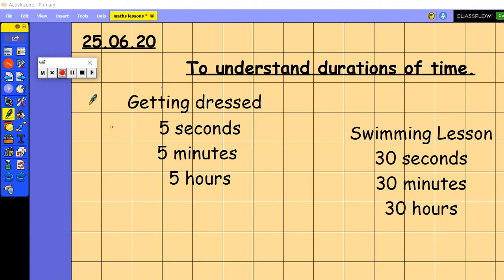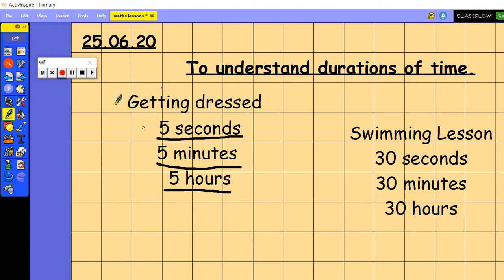So have a think about getting dressed. If you were to get dressed for your PE lesson in school, or you were getting dressed for coming to school and putting your uniform on, have a think of how long it might take you. Now your three options are 5 seconds, 5 minutes, or 5 hours. So have a think, which one do you think logically would be the right duration of time for getting dressed?